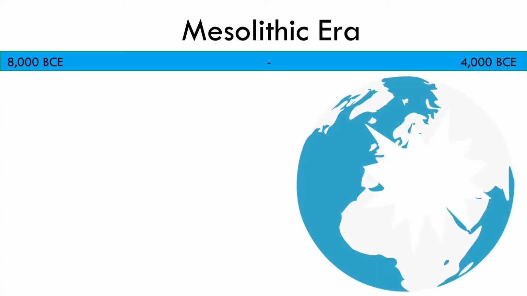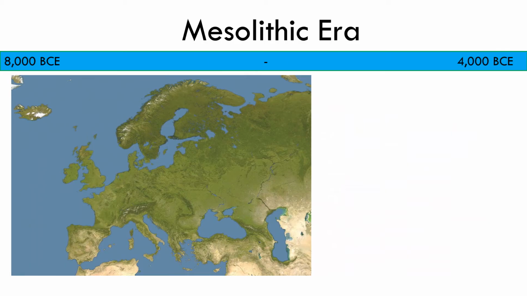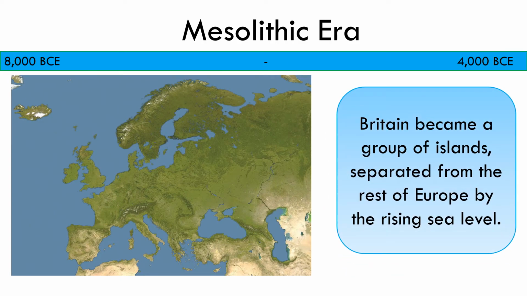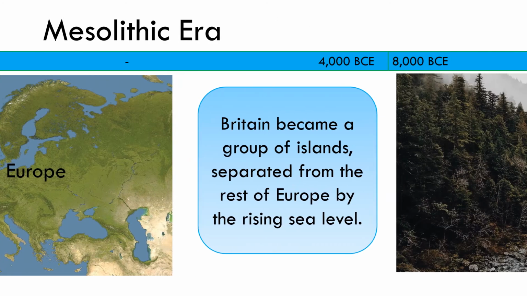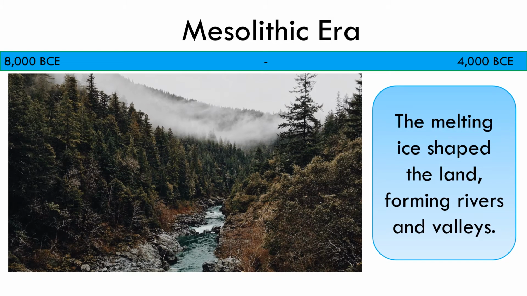Next we will look at the Mesolithic era. During this time the climate continued to become warmer and much of the ice which covered the land melted. Britain became a group of islands separated from the rest of Europe by the rising sea levels. The melting ice shaped the land, forming rivers and valleys. Forests grew, creating habitats for different kinds of animals.